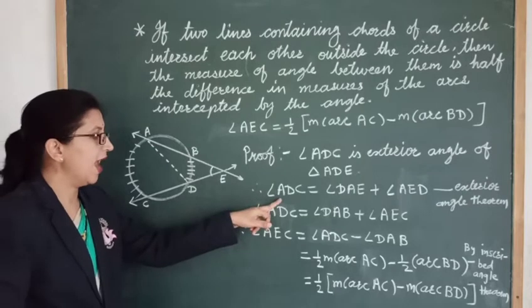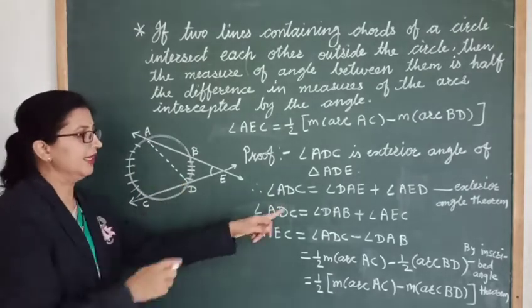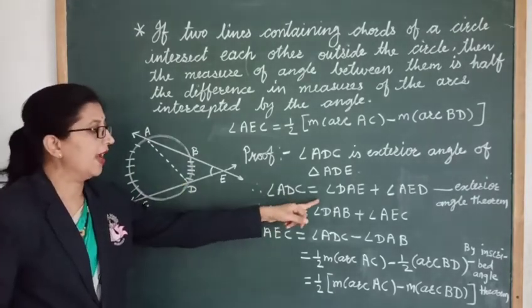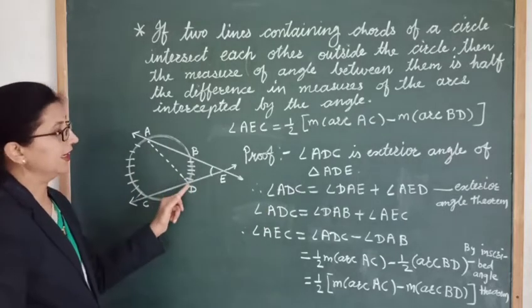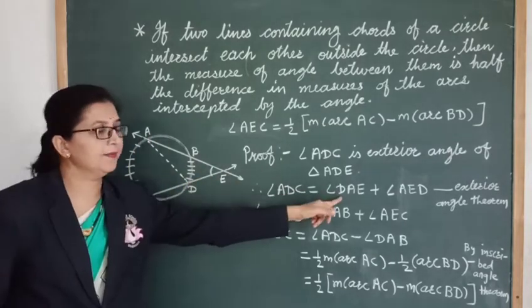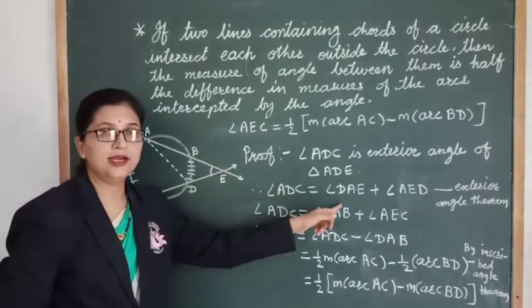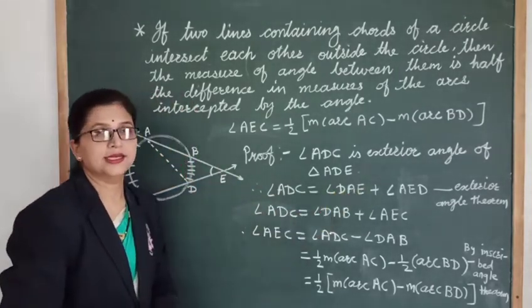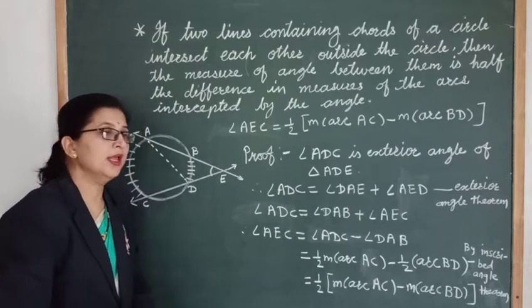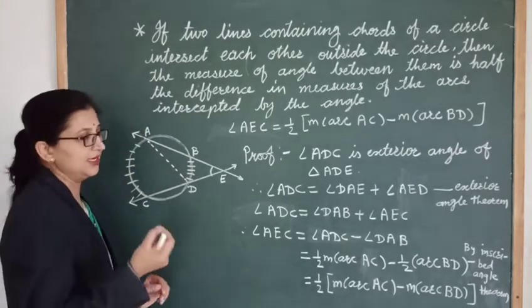Here you can see angle ADC is equal to angle DAE plus angle AED, right? So here we can say exterior angle theorem.